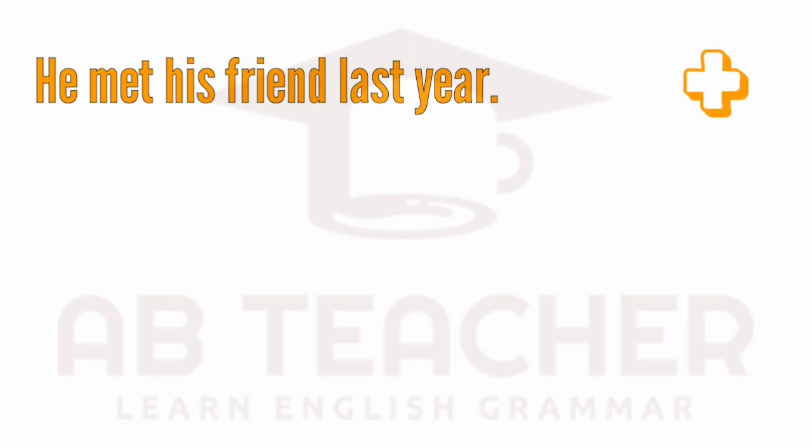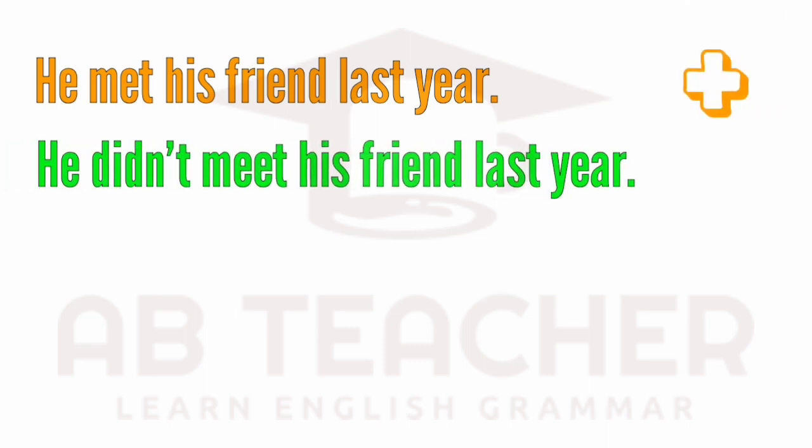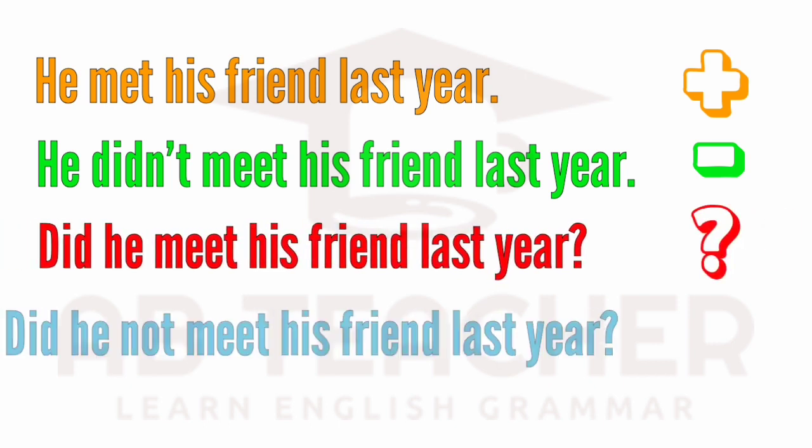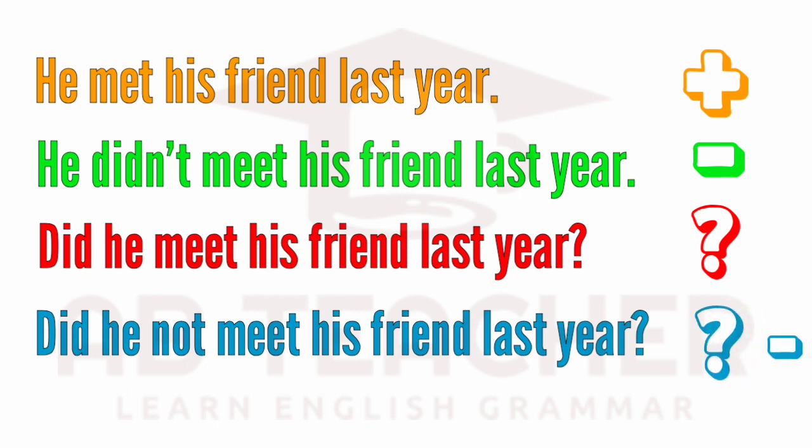Here are a few examples. He met his friend last year. Positive. He did not meet his friend last year. Negative. Did he meet his friend last year? Interrogative. Did he not meet his friend last year? That is interrogative negative.